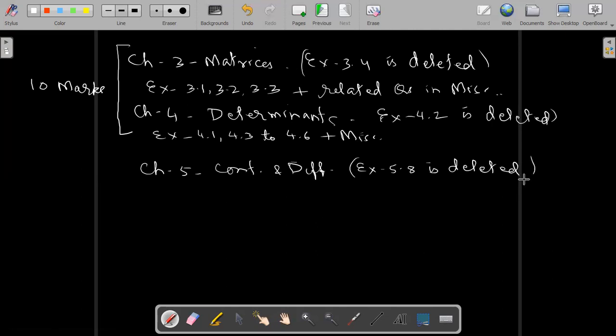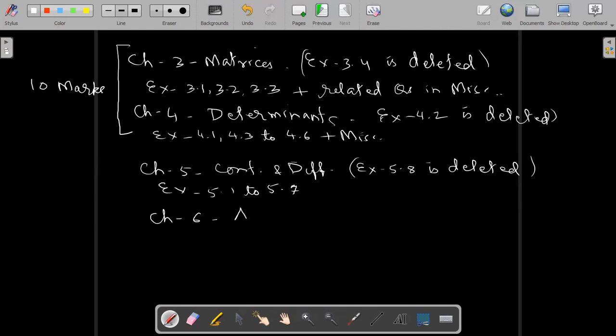The deleted portion is Rolle's theorem and Lagrange mean value theorem. Both are deleted. So that means you have to do only exercise 5.1 to 5.7. 5.8 is deleted.